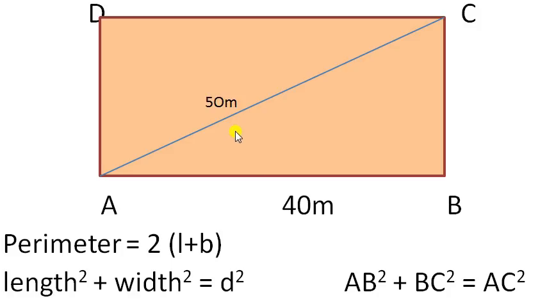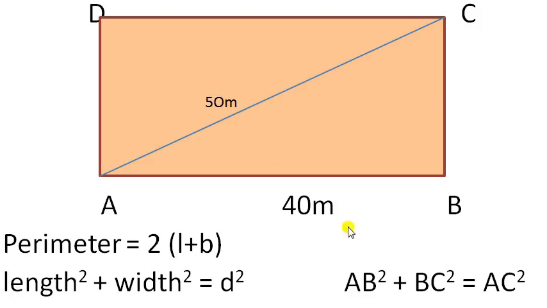Another piece of information given is that diagonal AC is 50 meters. Since this is a right angled triangle, AC square is equal to AB square plus BC square. That is, diagonal square is equal to length square plus breadth square.